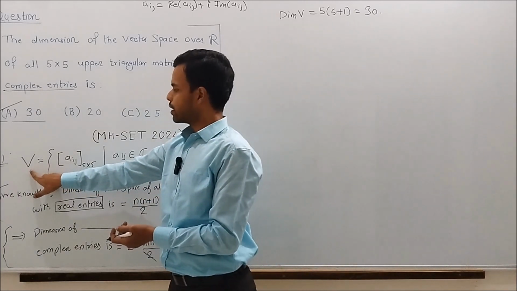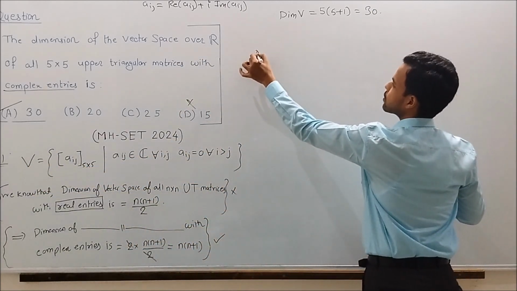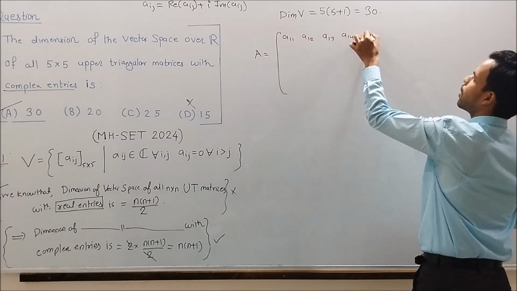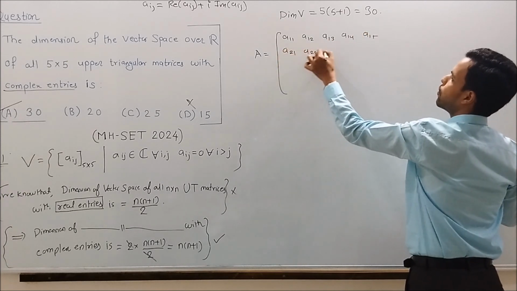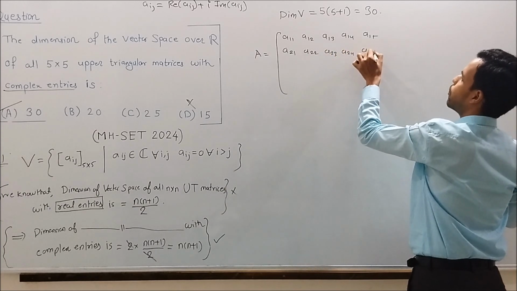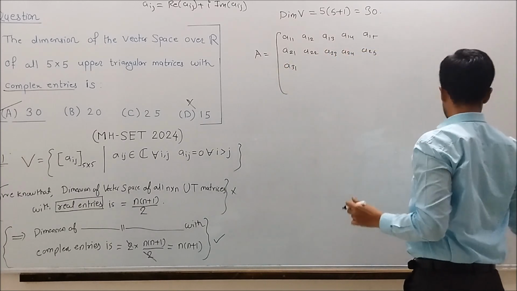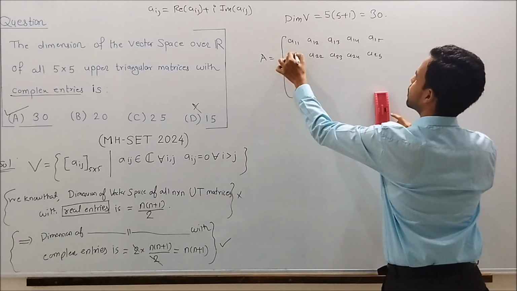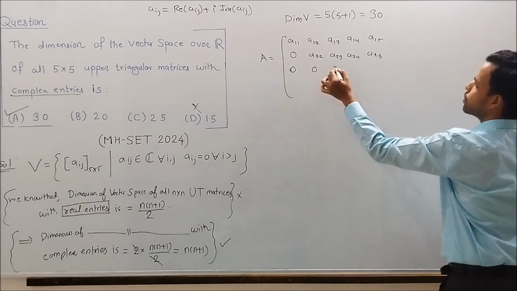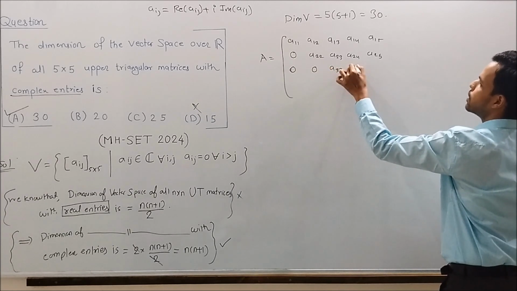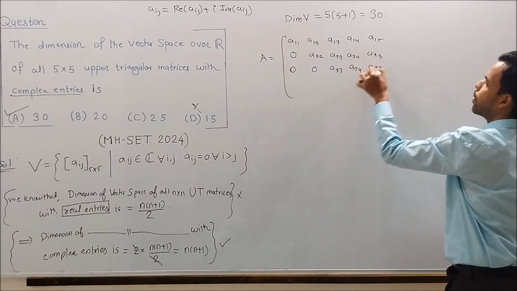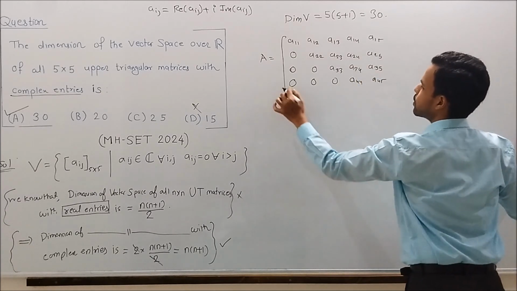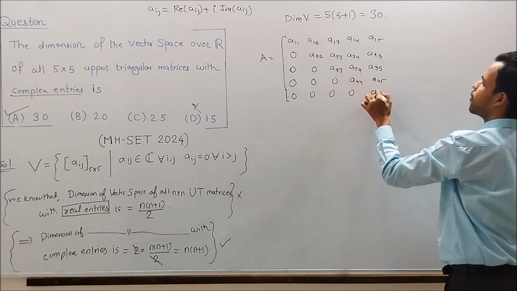If A is any general matrix that belongs to V here, then A can be written as: A11, A12, A13, A14, A15; A21, A22, A23, A24, A25; then, because the matrices are upper triangular, the next row will be 0, 0, A33, A34, A35; then 0, 0, 0, A44, A45; and the last row will be 0, 0, 0, 0, A55.